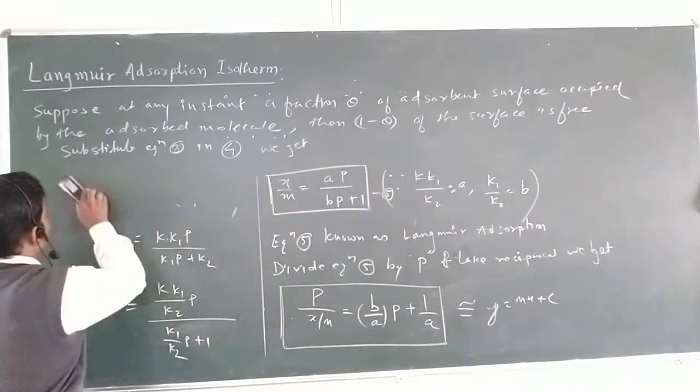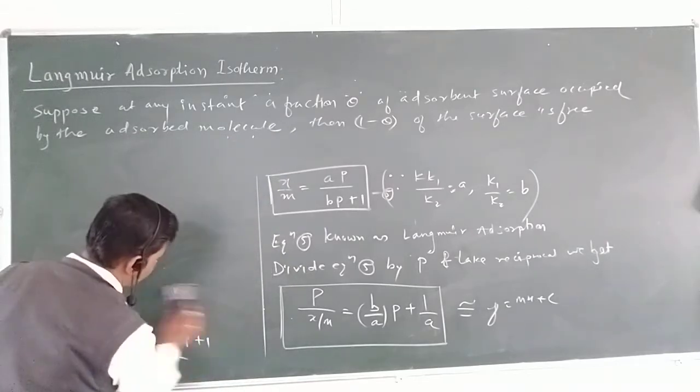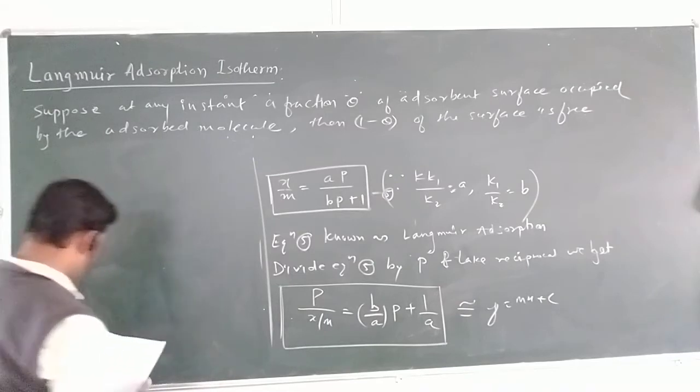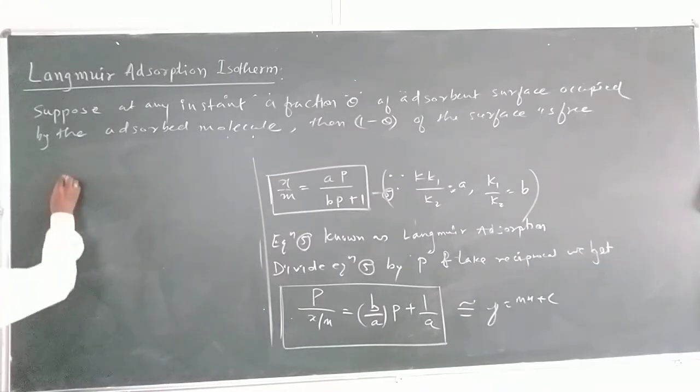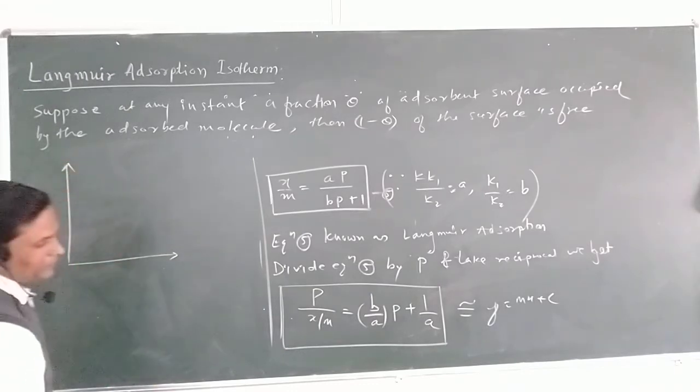Now what do we have to do? Plot a graph which represents y equal to mx plus c.